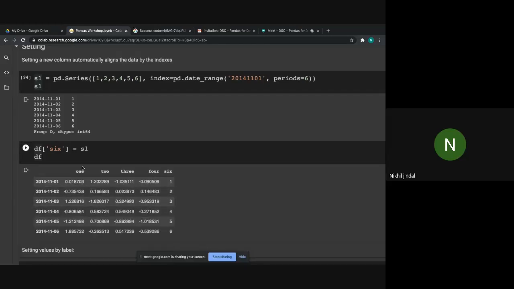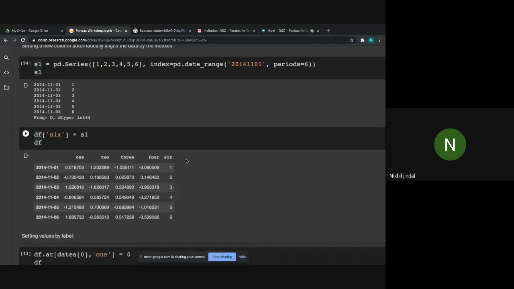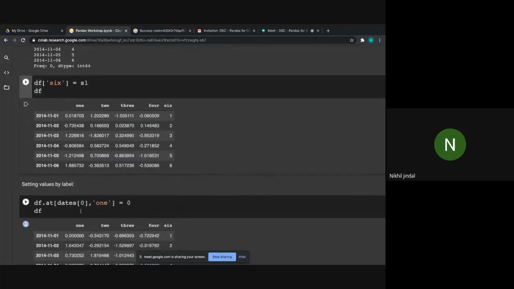So now we have 5 columns, 1 2 3 4 and 6, which has values 1 2 3 4 5 6, and for 1 2 3 4 we have already got the values. So only this column is added into our original data frame. Now let's perform some setting functions over it.